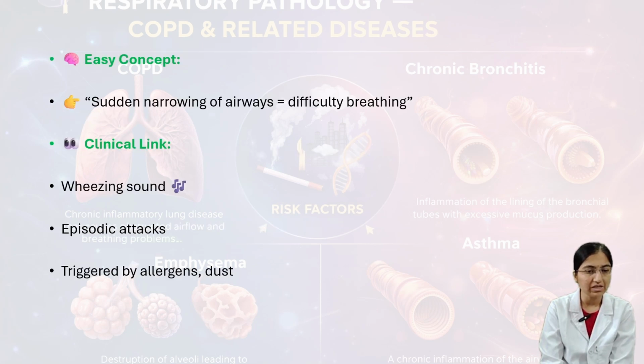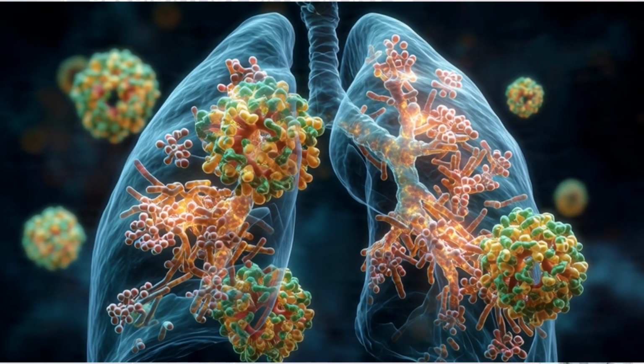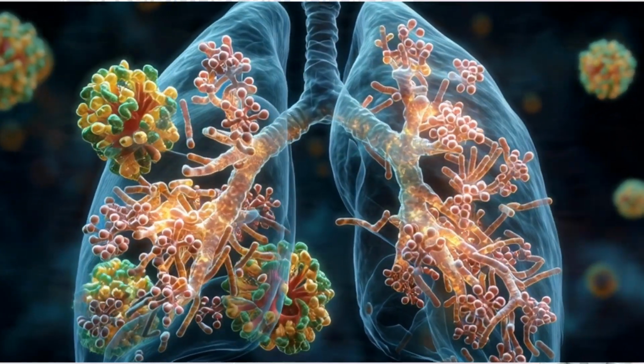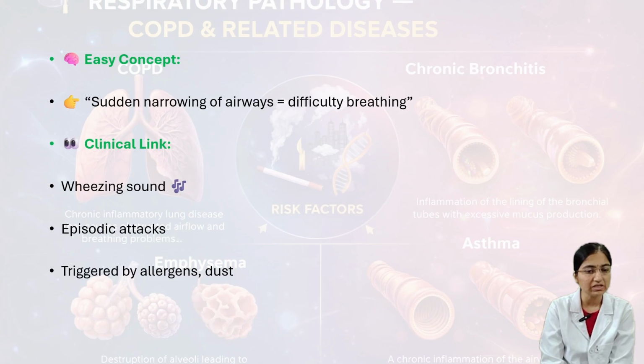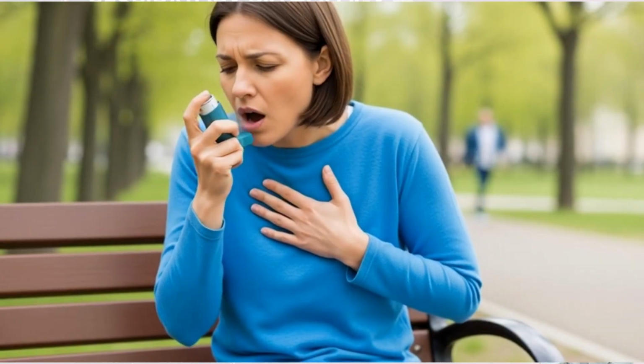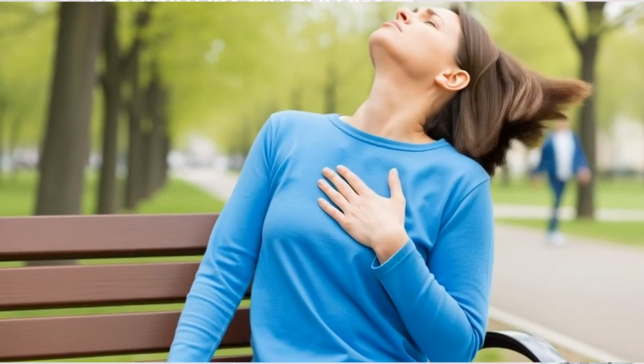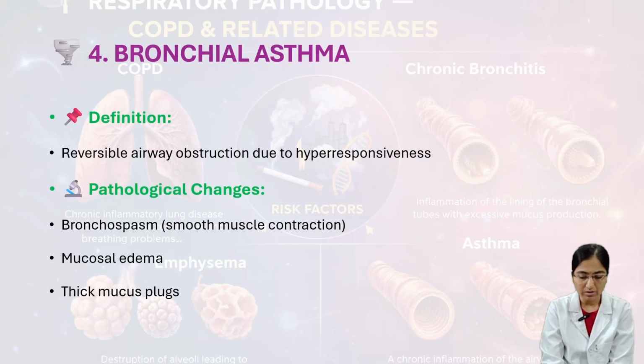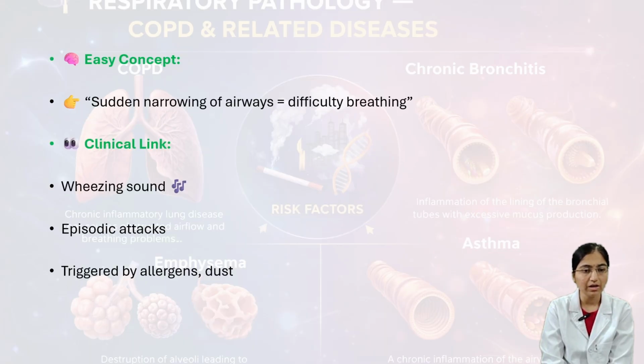Next we'll see the easy concept, that is sudden narrowing of airways. That indicates difficulty breathing. And then the clinical link is wheezing sound, episodic attacks, and triggered by allergens or dust. On this basis we can diagnose bronchial asthma.